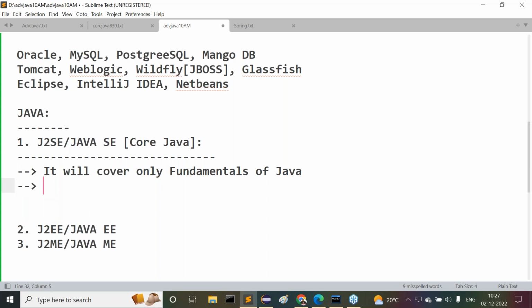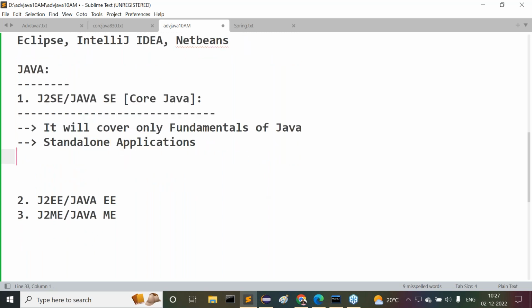By using these fundamentals, what applications are we able to prepare? Standalone applications. By using J2SE, we are able to prepare standalone applications. Observe carefully, guys. What is the meaning of standalone applications actually?